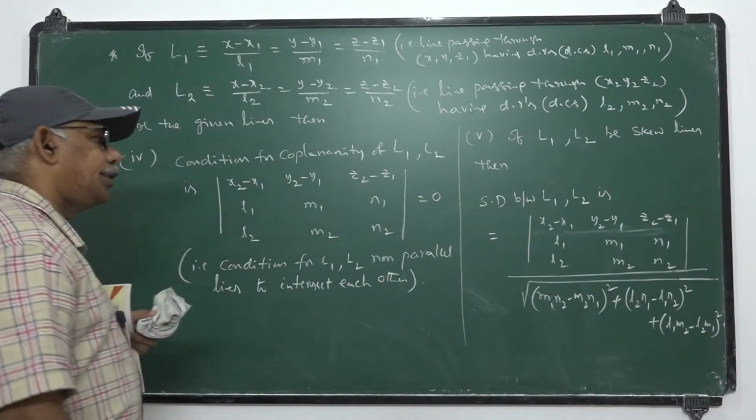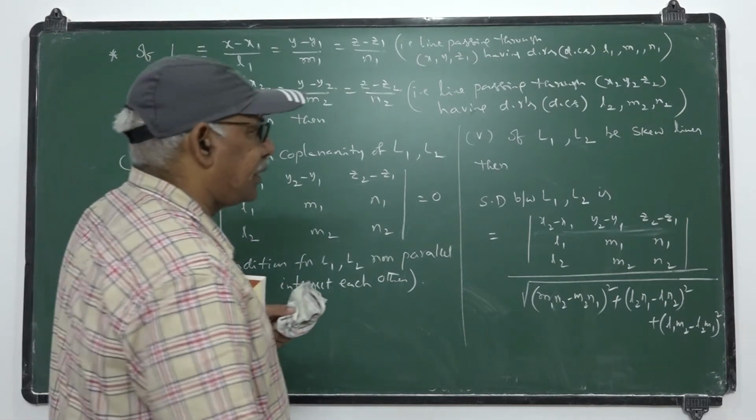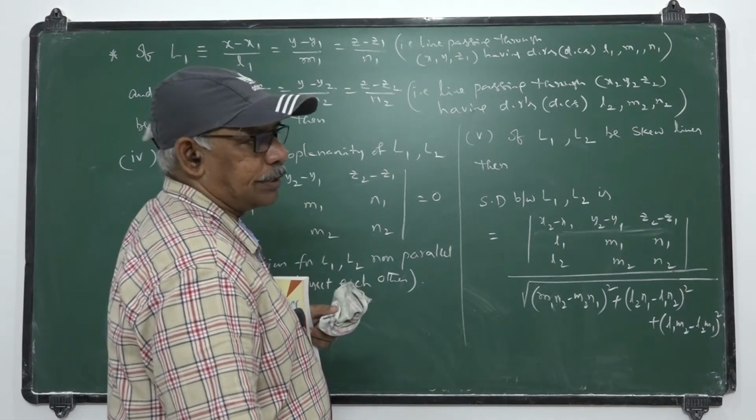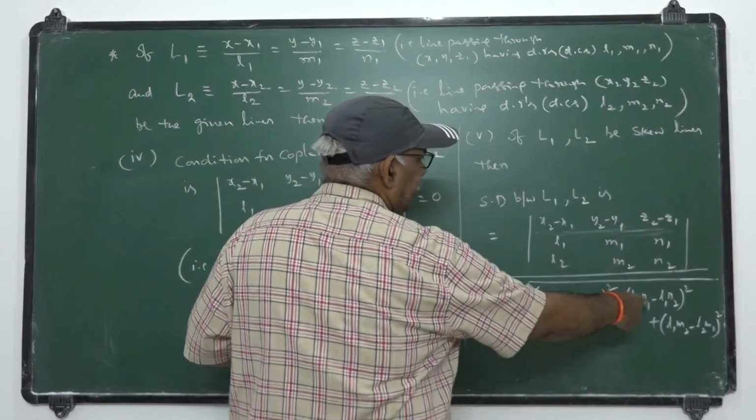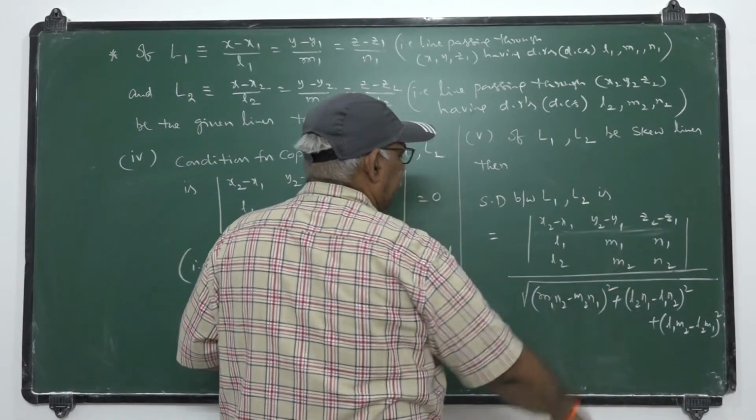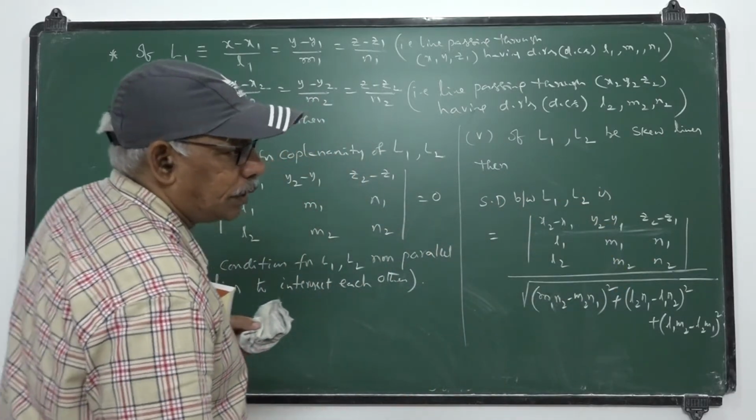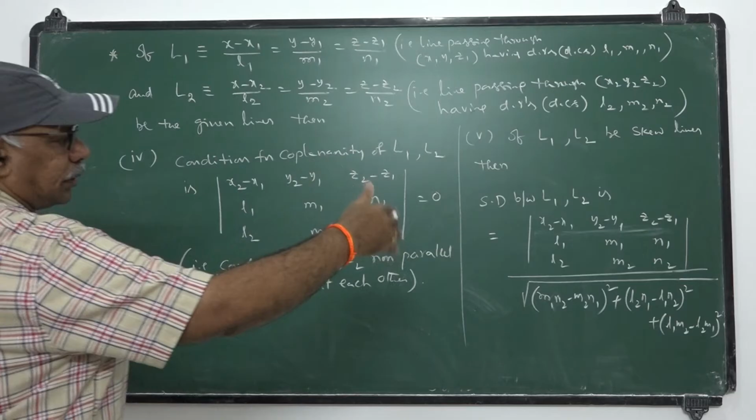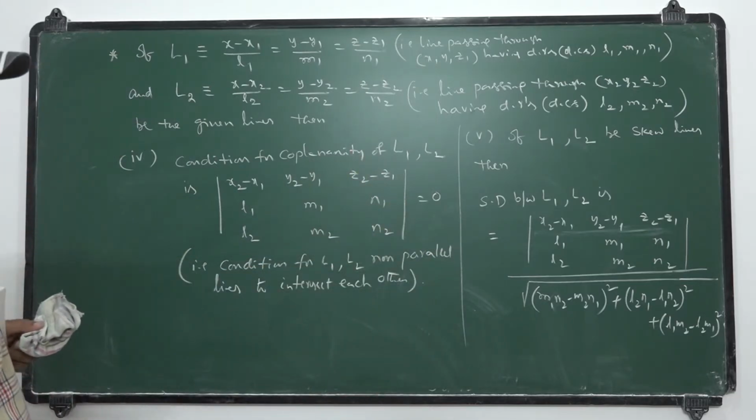So this is the shortest distance between the two given lines in their Cartesian form when they represent skew lines. Skew lines means non-intersecting, non-coplanar lines. Once they are non-coplanar and non-intersecting, they are said to be skew lines. So the shortest distance between the two lines is obtained by this formula.